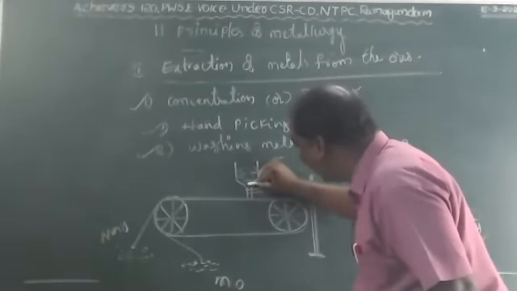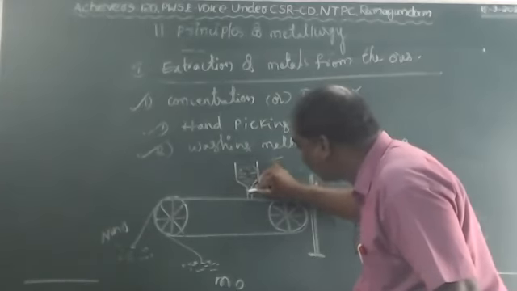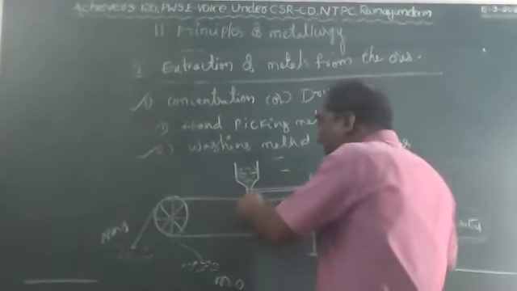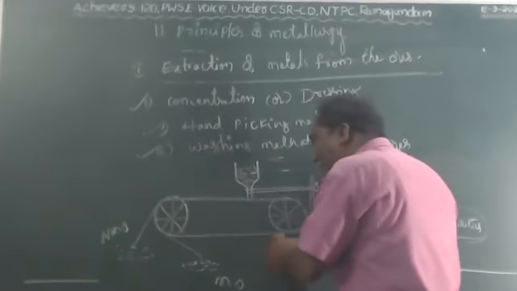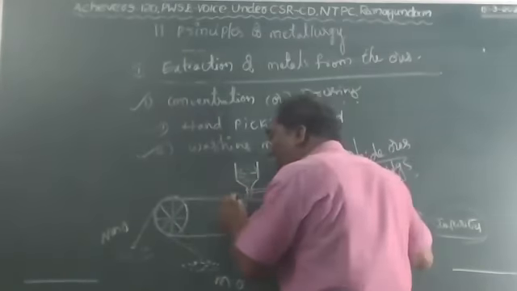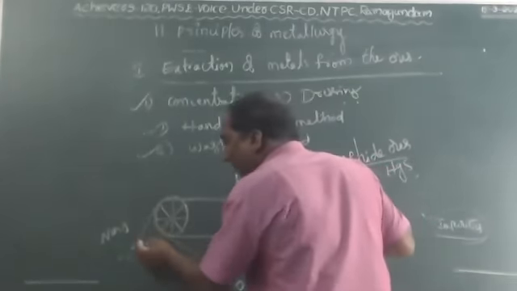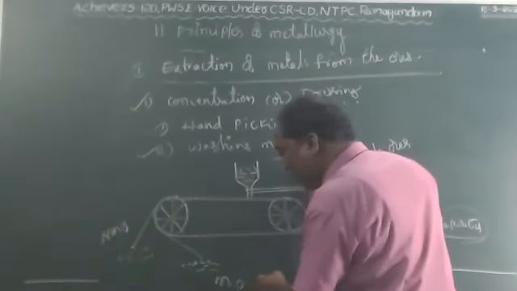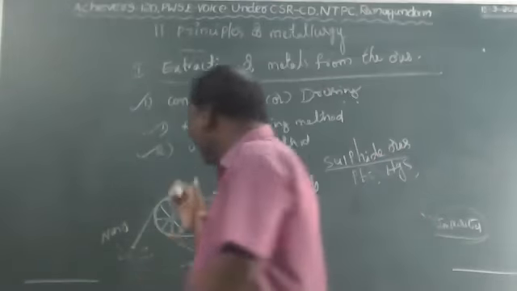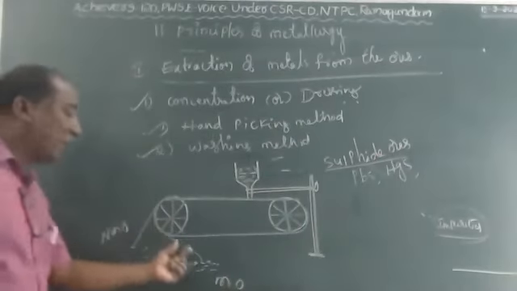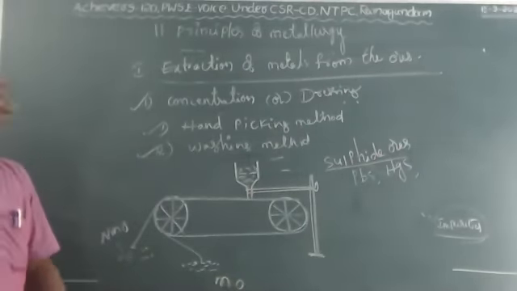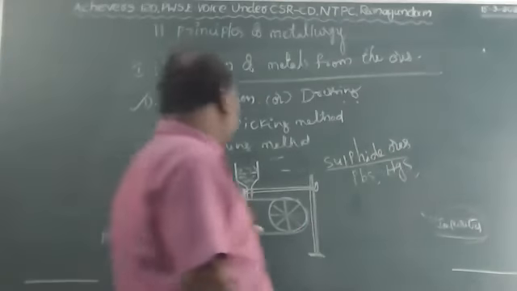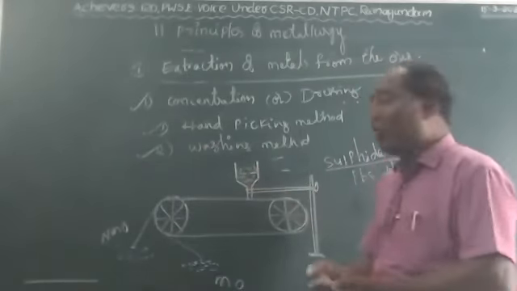Now the crushed ore particles are allowed slowly onto the conveyor belt. The belt rotates continuously, and due to that, the non-magnetic impurities move towards one side and the magnetic ores are separated to the other side. Impurities move to one side and ore particles are separated to the other. By this also we can separate the impurities and the ore particles.